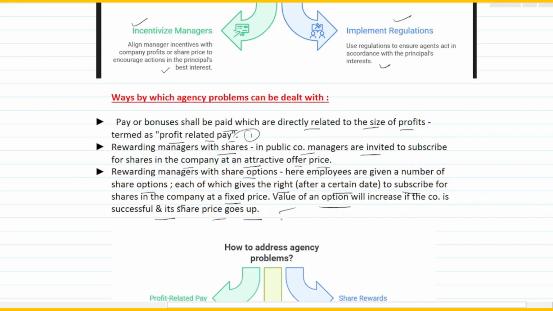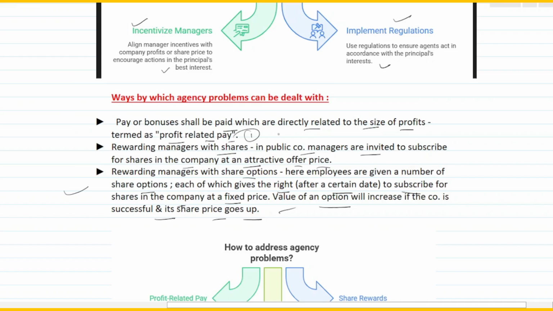I guess when you go to the final, there is a subject called corporate accounting where you will be talking about this. That is, how do you deal with share options? There's a dedicated chapter for this. You usually get at least a 10 marks question in your final also. So once you go there, you would be able to understand. But as of now, just to see how to deal with agency problems, the three things that you can actually do is,